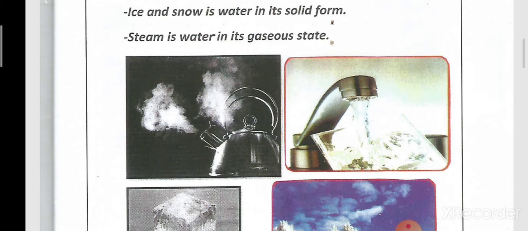As you see here in the picture, we have the boiler. What is coming out from the boiler? Yes, this is the steam or the water vapor. And this is the water in which state? Yes, this is the water in the gaseous state, or gas state. The water in the gas state is like the steam. And here, the water that's coming from the tap is in which form, or in which state? Yes, it's in the liquid state.